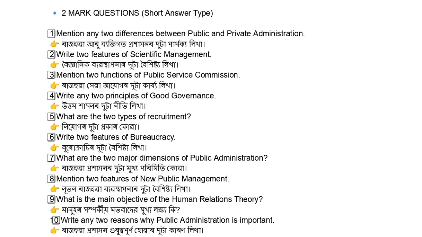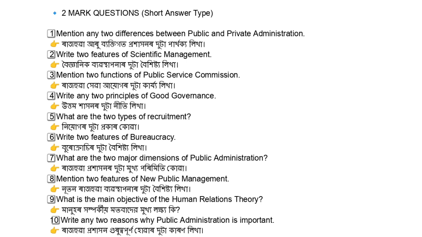Now, I would like to discuss 2 marks questions. Mention any two differences between public and private administration. Question number 2, write two features of scientific management. Question number 3, mention two functions of public service commission. Question number 4, write any two principles of good governance.